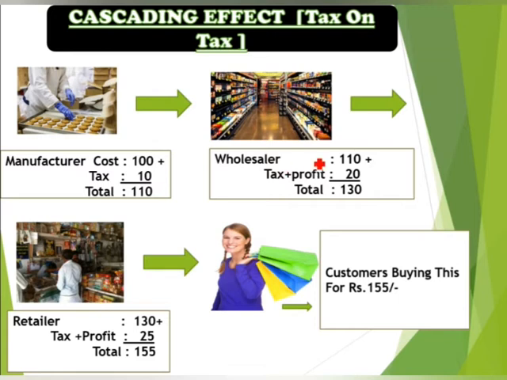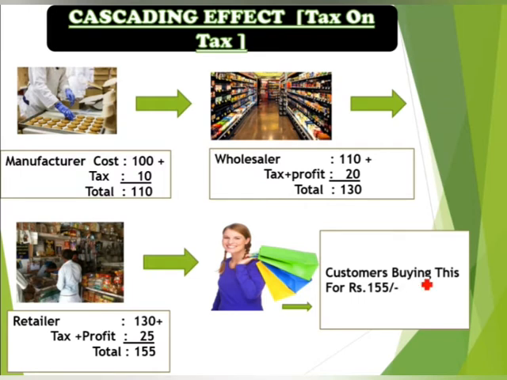In the hand of the wholesaler, he should resell it to the retailer at rupees 110 plus value added tax plus a profit of 10 rupees, so total 20 rupees. So the total amount is 130 to the retailer. The retailer should buy this for 130 and then he should also add a VAT and profit of rupees 25. The total amount becomes rupees 155.